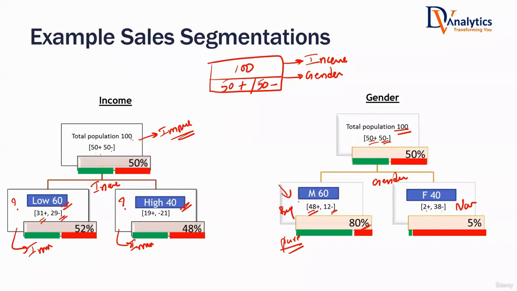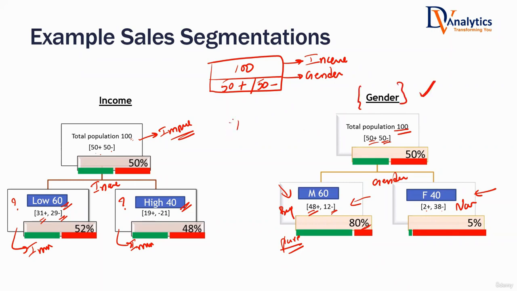So dividing based on gender is giving better, purer subsets. Dividing based on gender is giving us better information gain. We are gaining higher information and higher clarity here. But dividing based on income is not giving us a good idea. This is what you have visually picked. You have used your logic to tell that gender is a better variable for splitting. But we are going to quantify this.